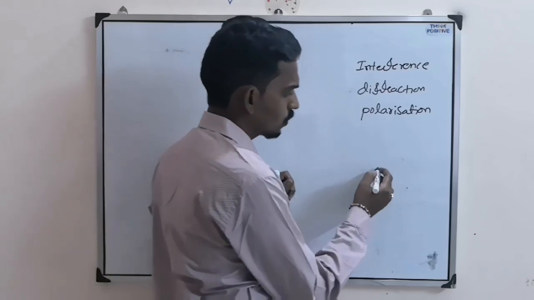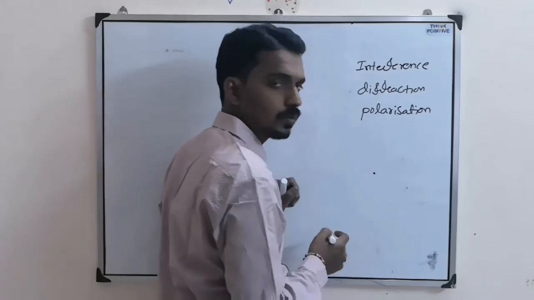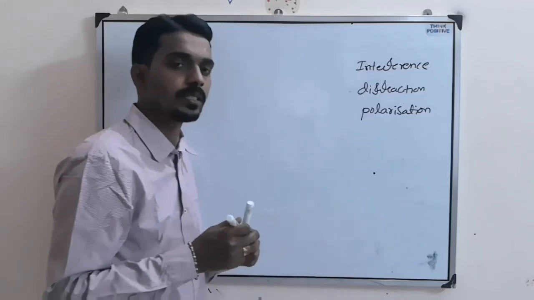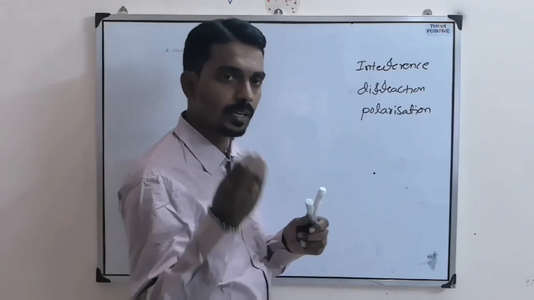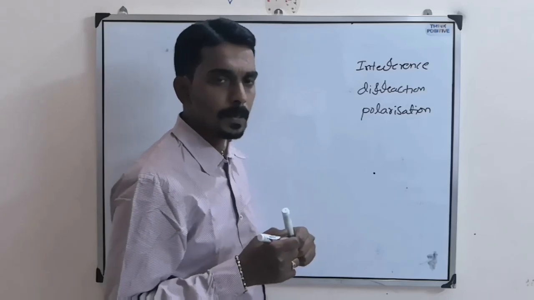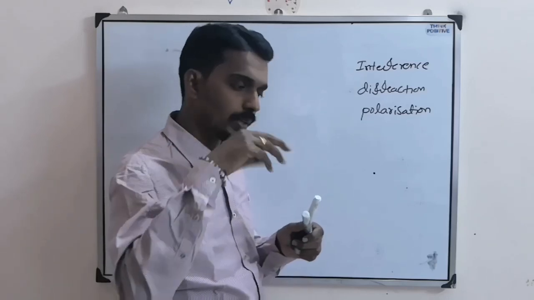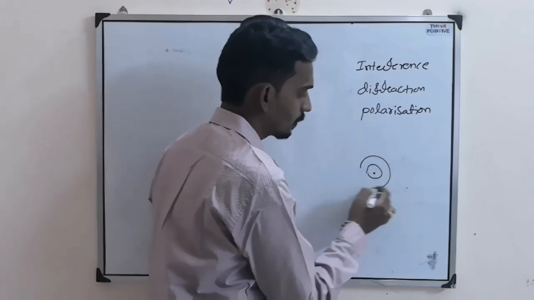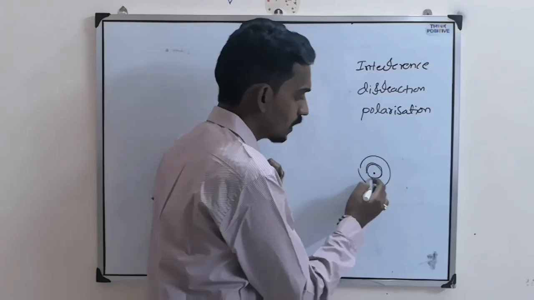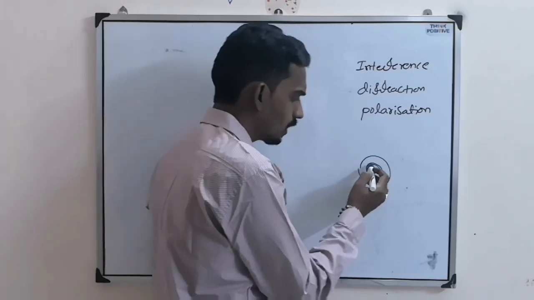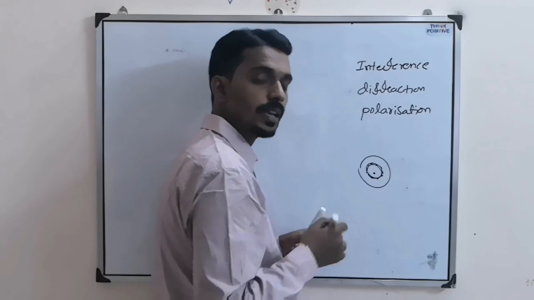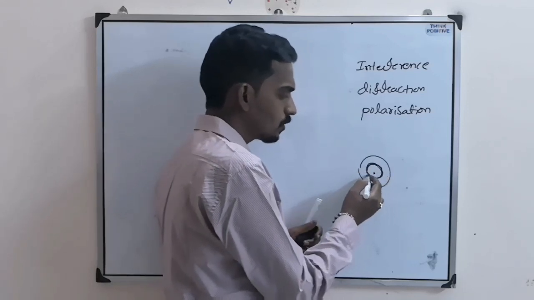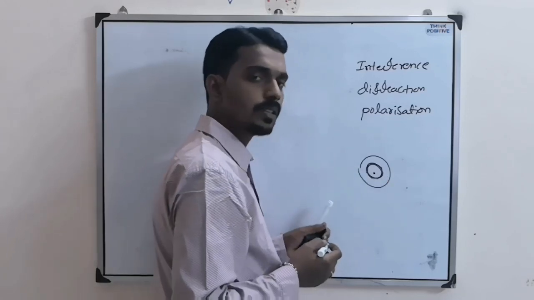When there is a source, suppose for example one source is there, then it will send the light in all the directions in the form of wavelets. For example, if you take a stone and throw it on the water surface, you will see circular ripples. On each circle, all the particles vibrate in the same phase. So the locus of all points which vibrate in the same phase, we call it a wavefront.